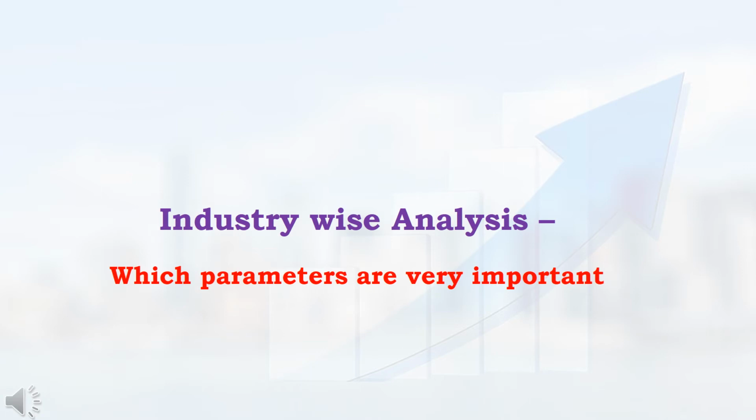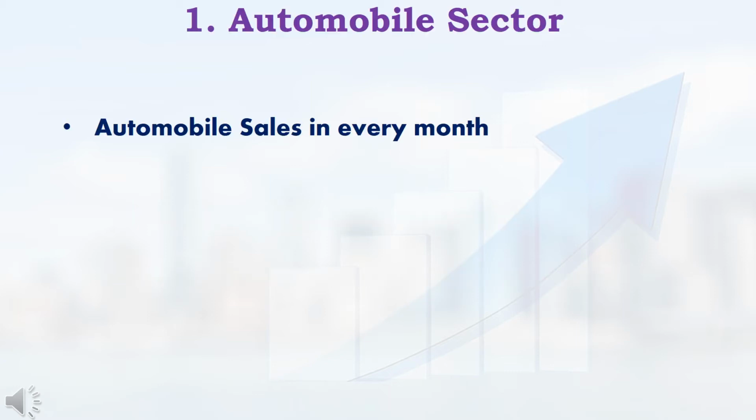In previous videos, while doing company analysis, we have seen the importance of 8 parameters. But that 8 parameters will not be suitable for all the industries. Because for some type of industries, we have to give more importance for some parameters. Similarly, for some other type of industries, some parameters will not be applicable. Now, in this video, we are going to see about some of the parameters which is very important for analyzing some of the industries. First, we are going to see about automobile sector.